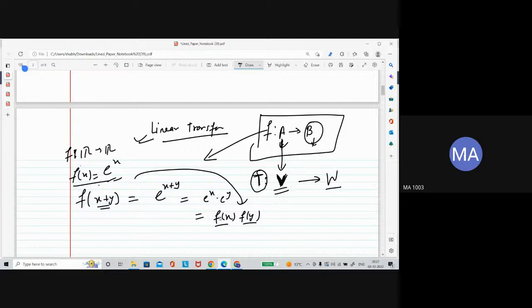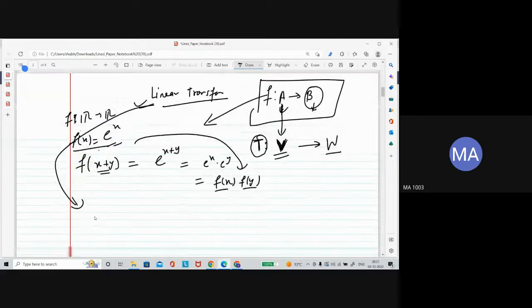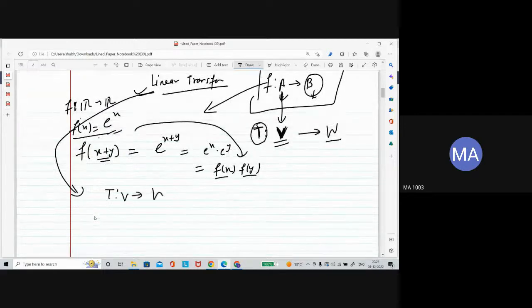Suppose we have a function which has this property. Suppose T is a function from a vector space to a vector space which has this property. If you are adding, so see this x is actually a vector from V. Okay, this x is actually a vector from V, y is also a vector from V. Okay, these two vectors.